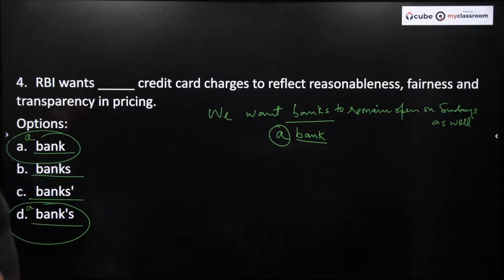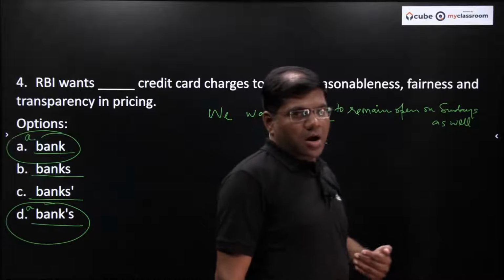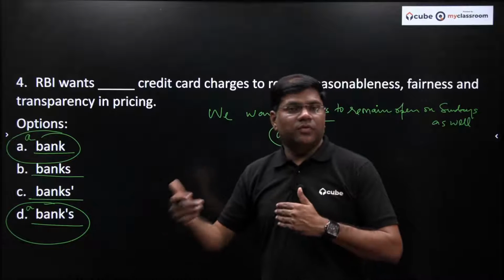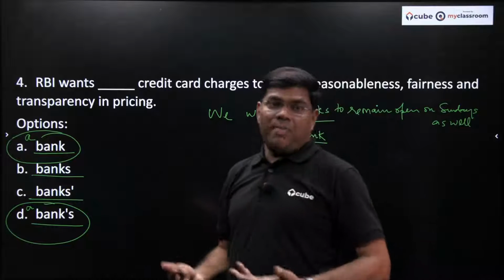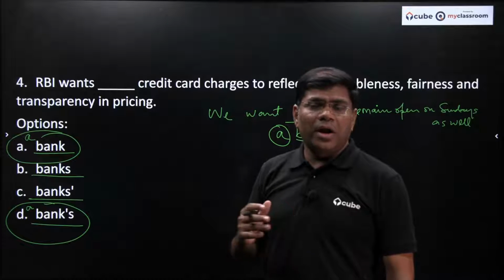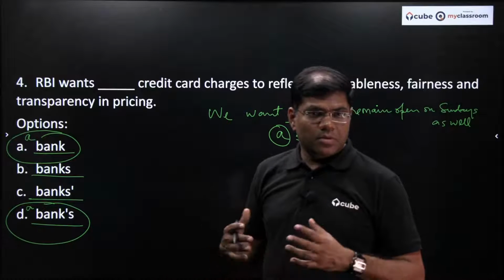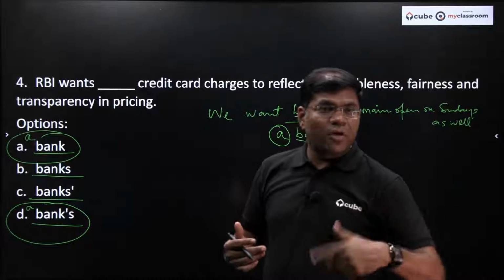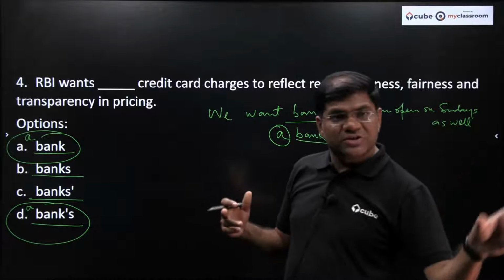RBI wants a bank's credit card. You see, there's a possession as well. I want a lion's share of income. Lions, there is a possession. RBI wants banks' credit card. Banks means possession to आना है ना? I was looking for my car's key. किसका की? कार का की. तो कार का मतलब कार्स की, है ना? I was searching for my friend's hat. So किसका hat? दोस्त का hat. Friends. So possession is very important.